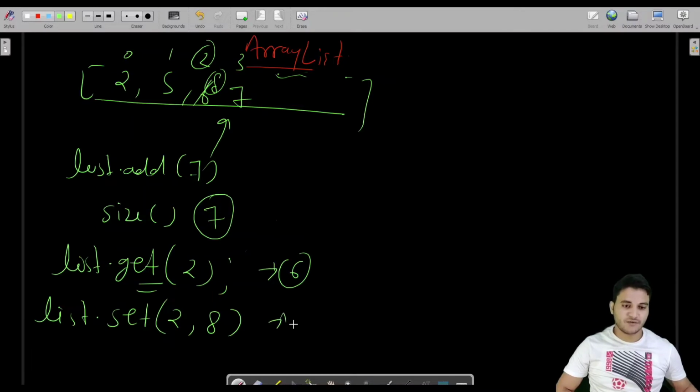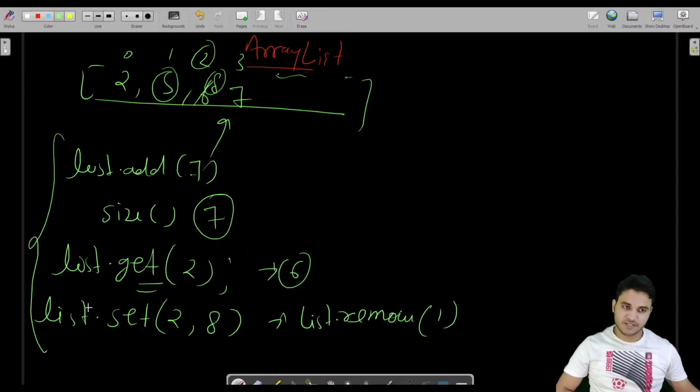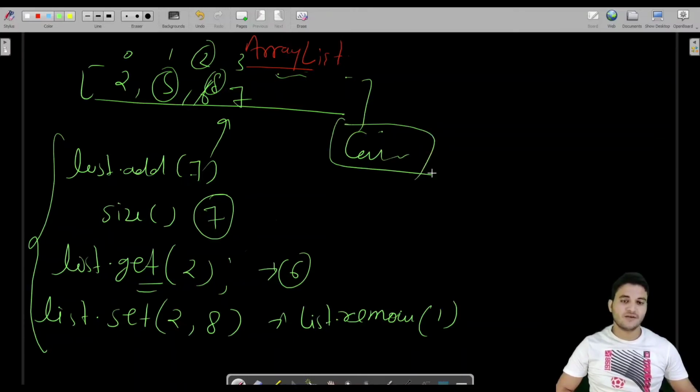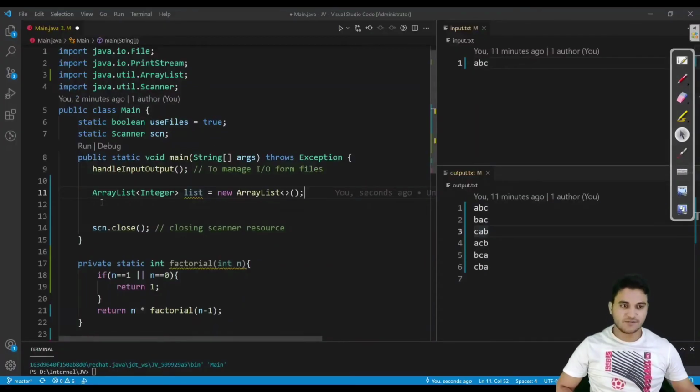We also have one more method which is remove. So list dot remove at what? Let us say removing the first element, so it would remove this 5. So these are the major methods. Of course, we have collections dot reverse to reverse this list, but that is not required for now. We just have to worry about these 4 methods. Let us see them in action.